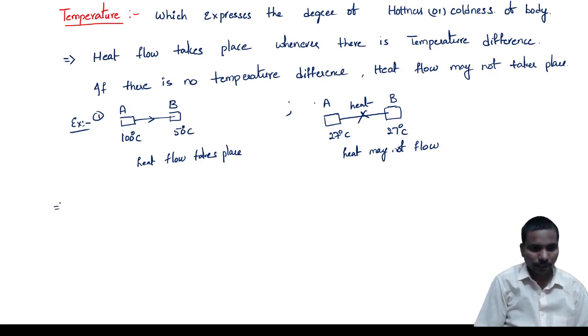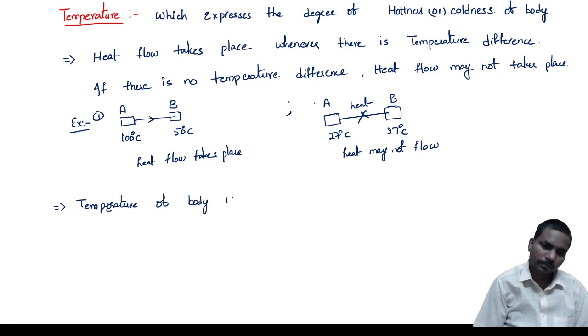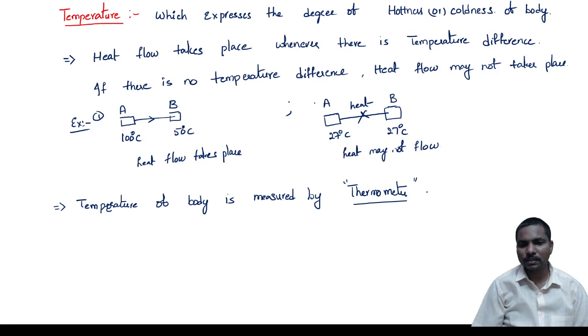Now the temperature of a body is generally measured by a thermometer. The liquid used in this thermometer is mercury.